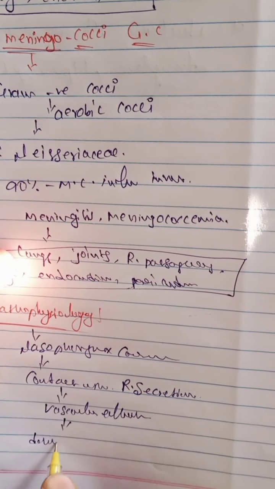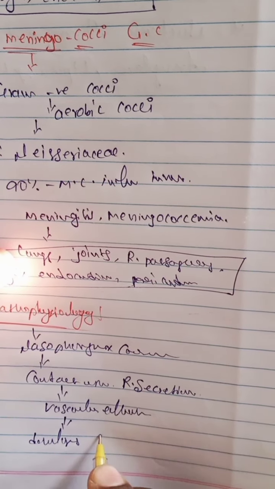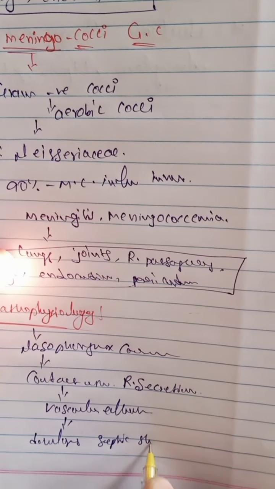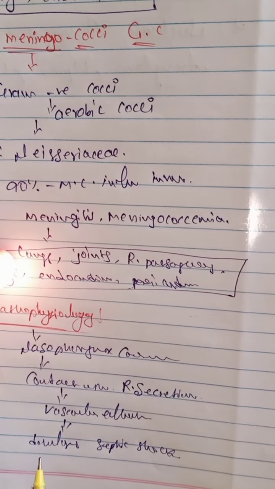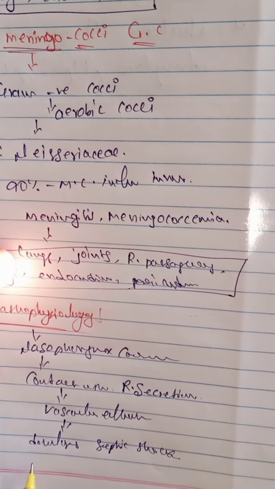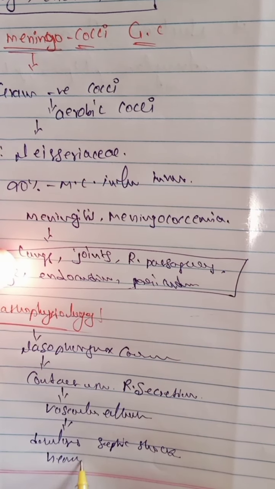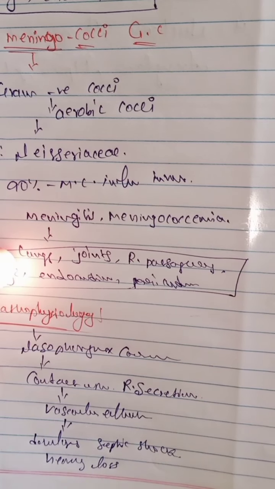It develops septic shock, and is also involved in permanent hearing loss.